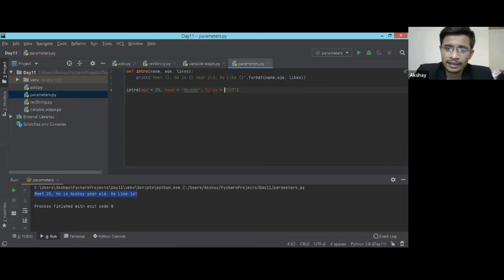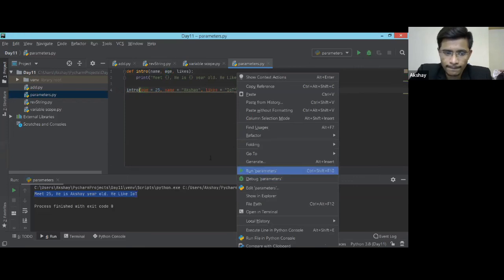This indicates that whenever this function gets called, the value of age will be assigned to the second position, even though I pass this argument in the first place. Let me demonstrate by running this code.